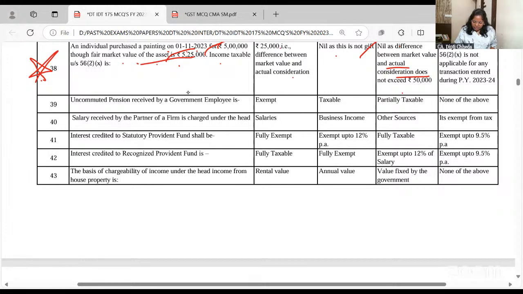Uncommuted pension which is received by an employee. Uncommuted pension is like the monthly pension received by a government employee: is it exempt, taxable, or partially taxable for all? Blind answer, you can say it is taxable for all. Salary received by a partner of a firm is business income.